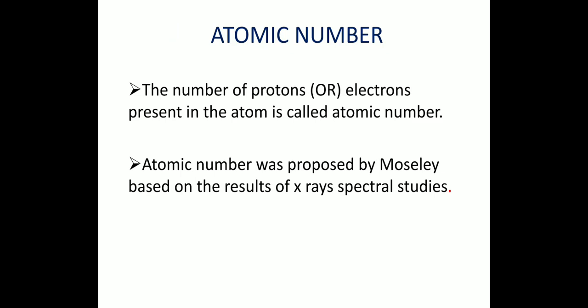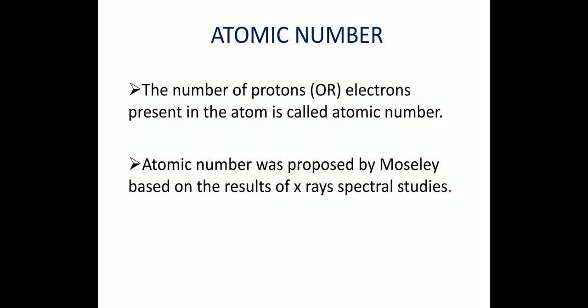Next, atomic number. The number of protons or electrons present in the atom is called the atomic number. It is denoted by capital Z. Atomic number was proposed by Moseley based on the results of X-ray spectral studies.